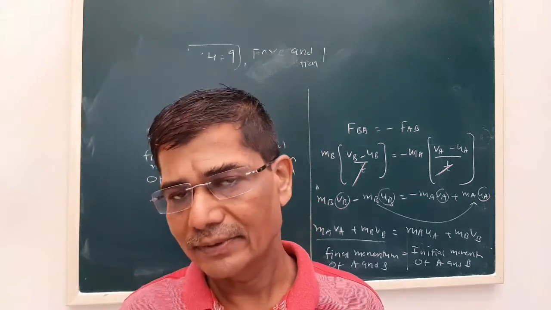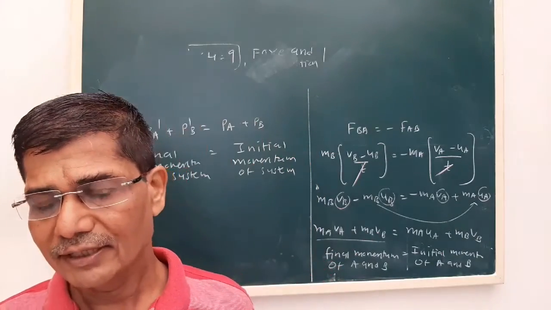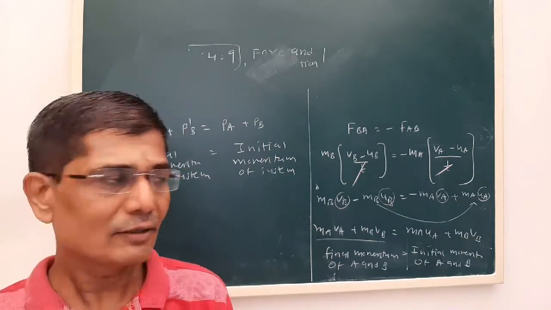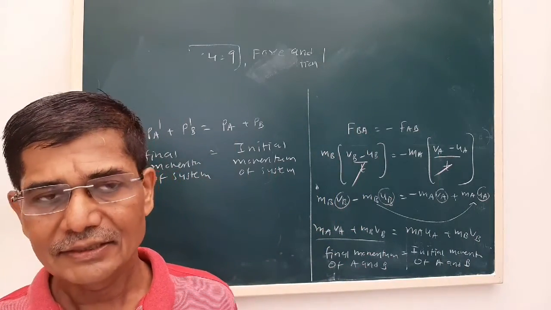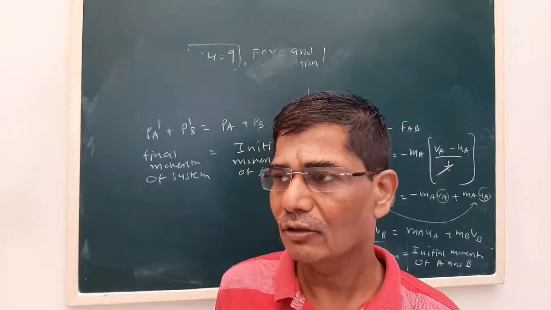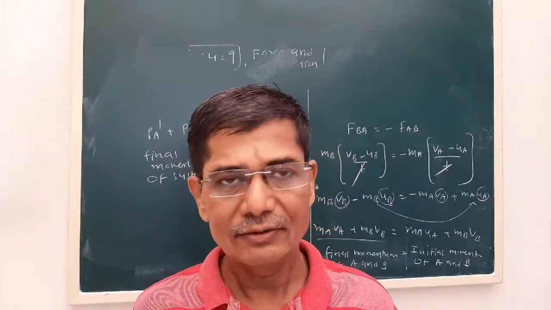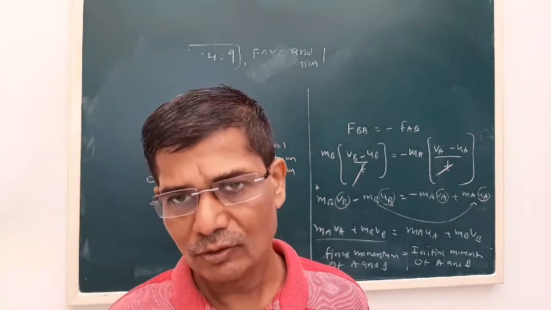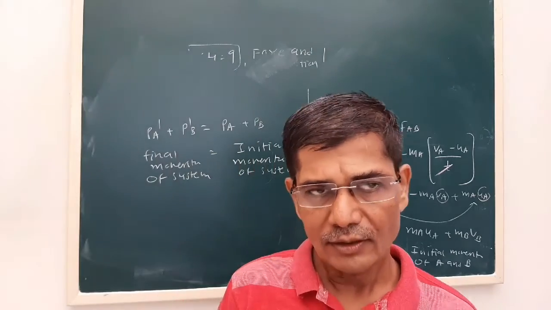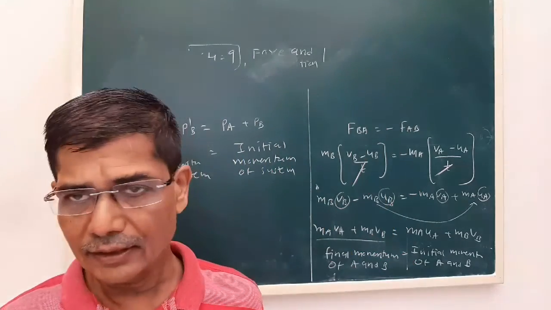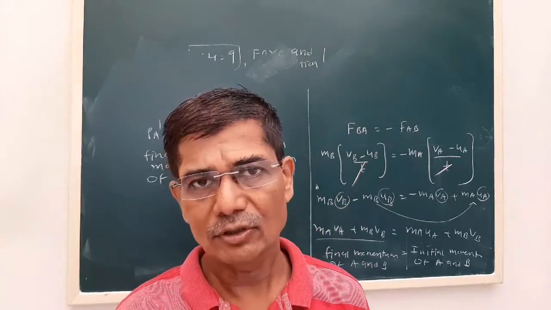We considered objects A and B moving with initial velocities. They collide, and after collision their velocities change. The initial velocity is called the velocity of approach, that is the velocity before collision. The velocity after collision is the velocity of separation. You will study more about this in the higher standard. So this is about the law of conservation of linear momentum.